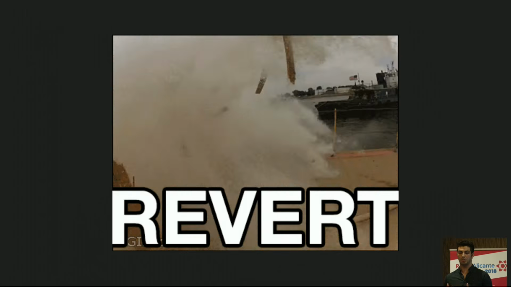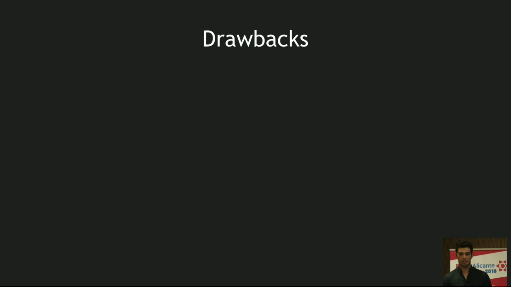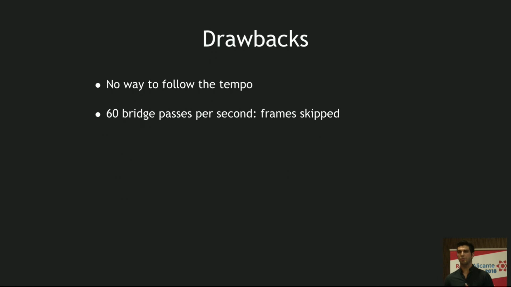We need another one. And actually, let's talk first about the drawbacks. The first and most important is that there is no way to follow the tempo of the song with this approach, because we are getting timestamps from the native side uniformly. Also, we had to go through the bridge as fast as possible, and the bridge is one of the main bottlenecks in React Native apps. It's very slow, so if we can, we need to avoid passes over the bridge.